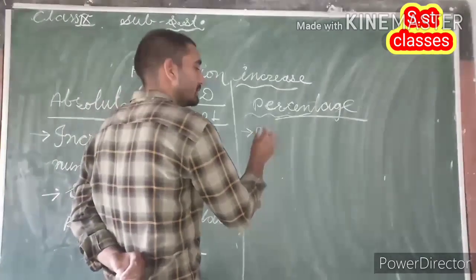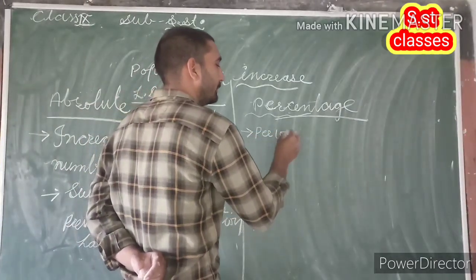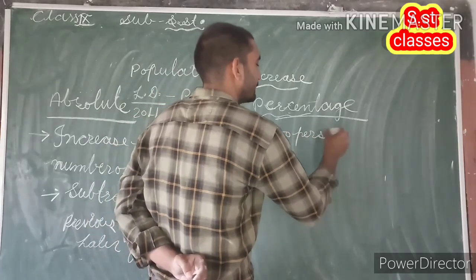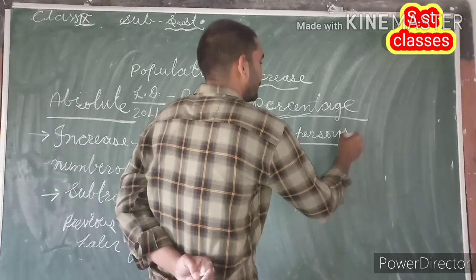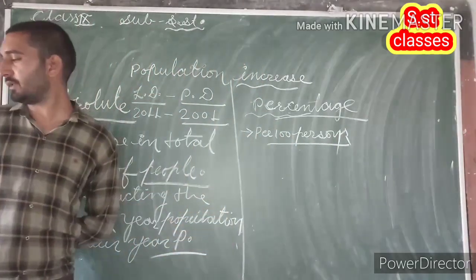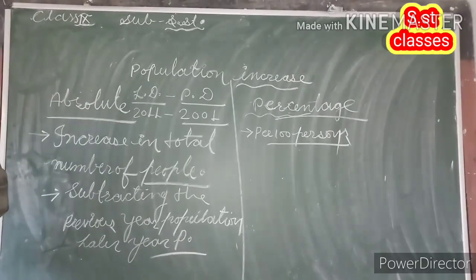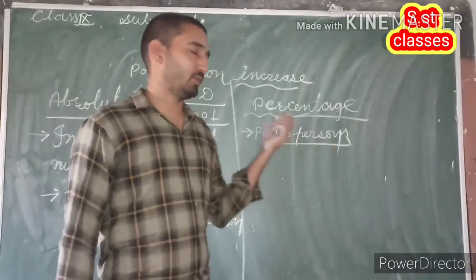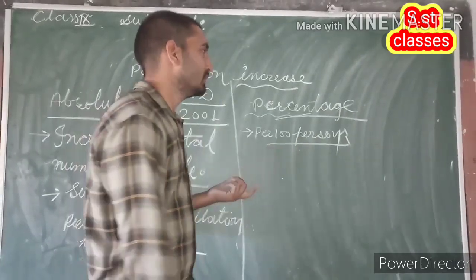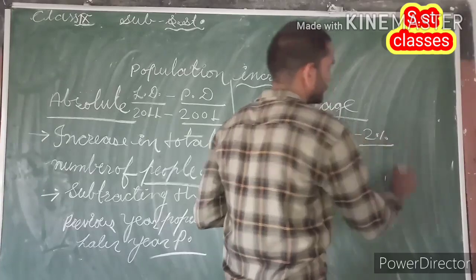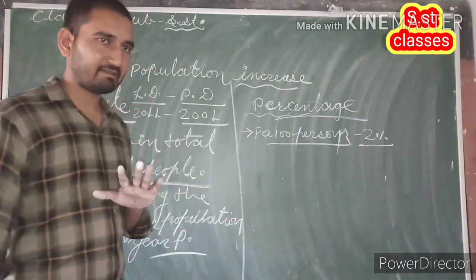Means we can say how many persons are increasing on per 100 persons. If 2 persons are increasing on 100 persons, then we can say that there is an increase of 2% in the total population. Is that clear?